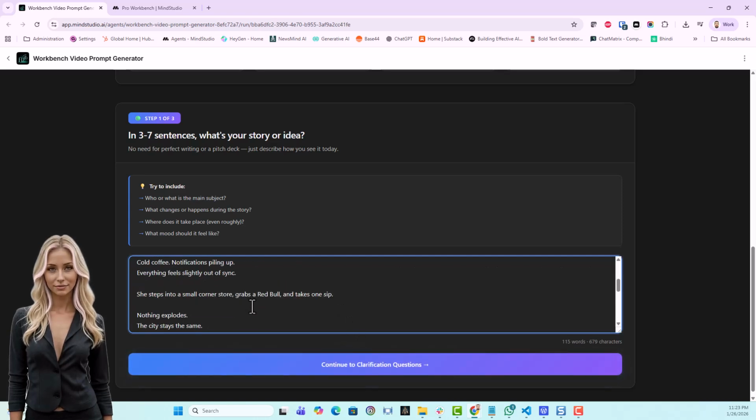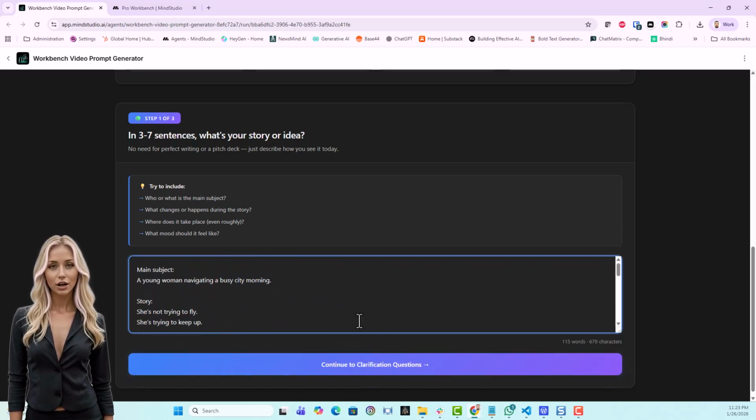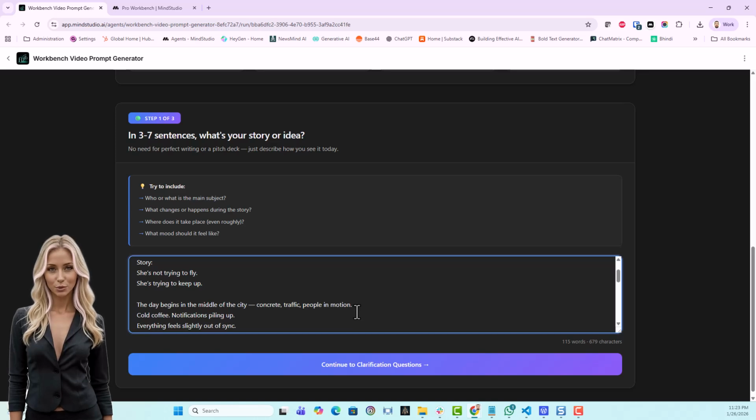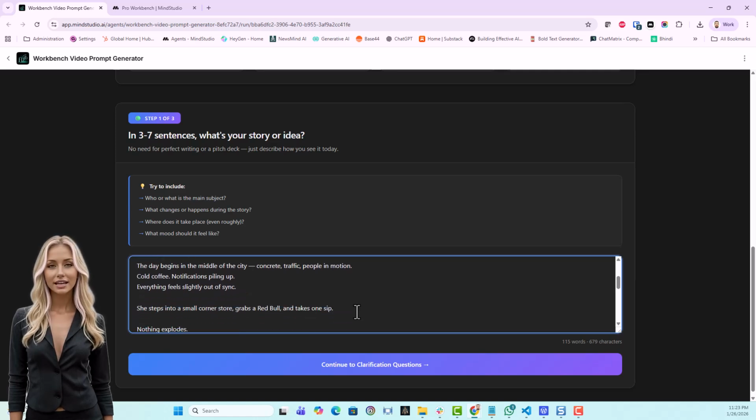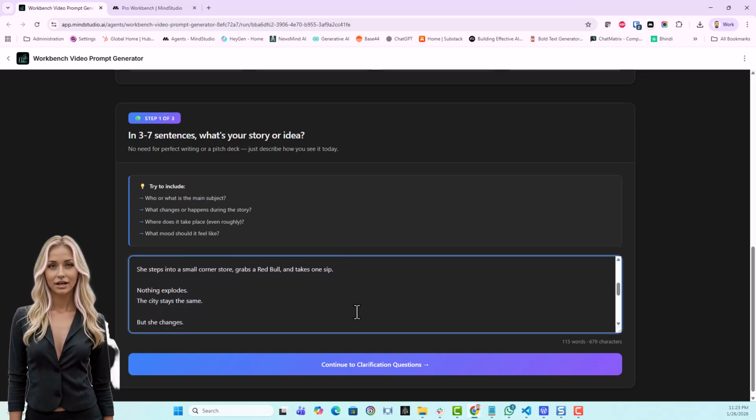It goes like that. Main subject: a young woman navigating a busy city morning. Story: she's not trying to fly. She's trying to keep up. The day begins in the middle of the city. Concrete, traffic, people in motion, cold coffee, notifications piling up. Everything feels slightly out of sync. She steps into a small corner store, grabs a Red Bull and takes one sip.